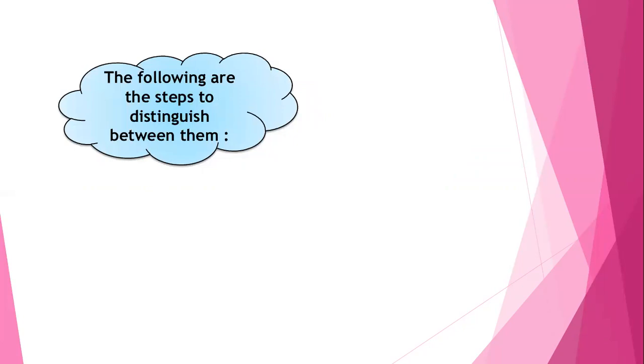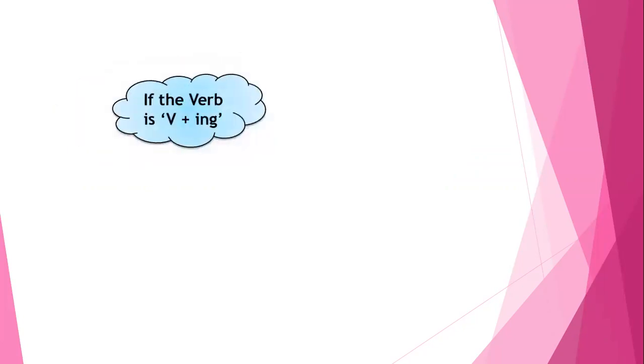So there are certain steps which we can follow in order to make our identifying easier. So what are the steps? The first step is that we are supposed to find a verb plus ing in a sentence. If the given word is verb plus ing, then we follow our next step, and that is to ask the question what.